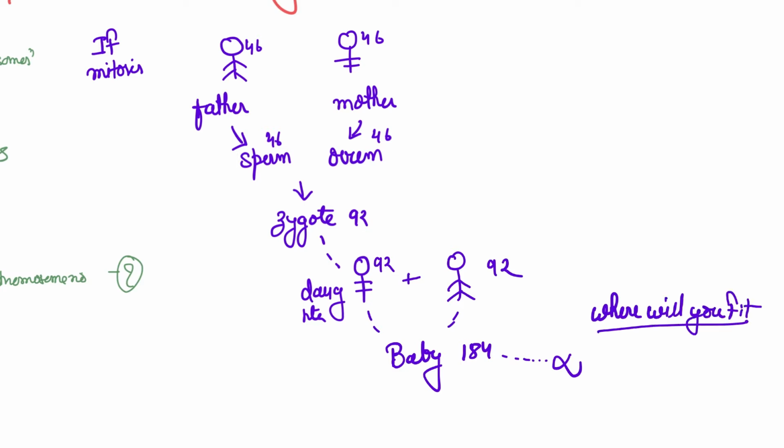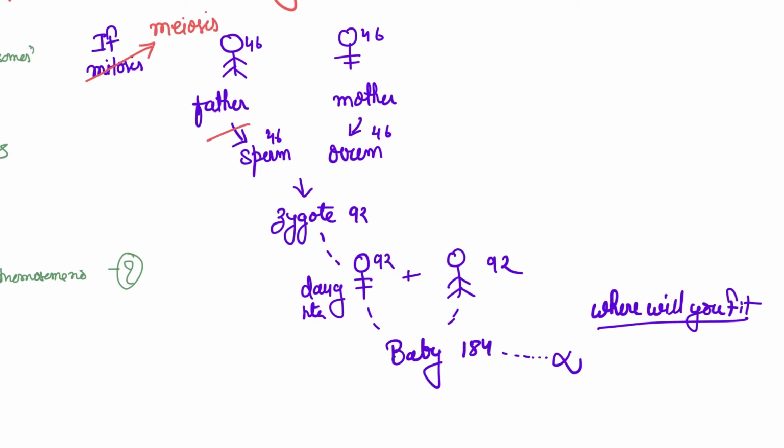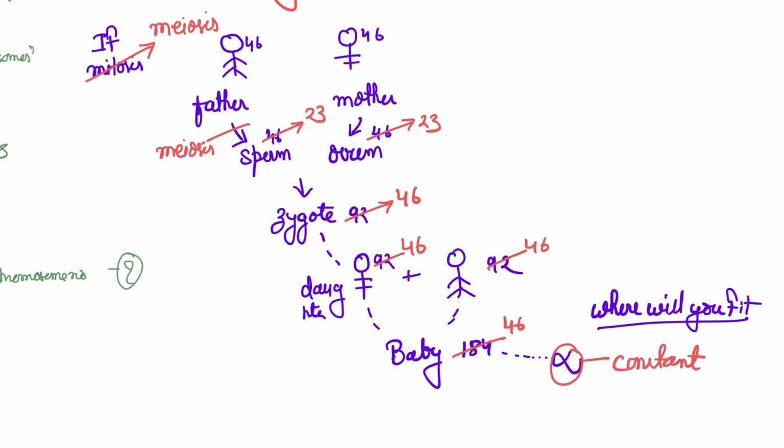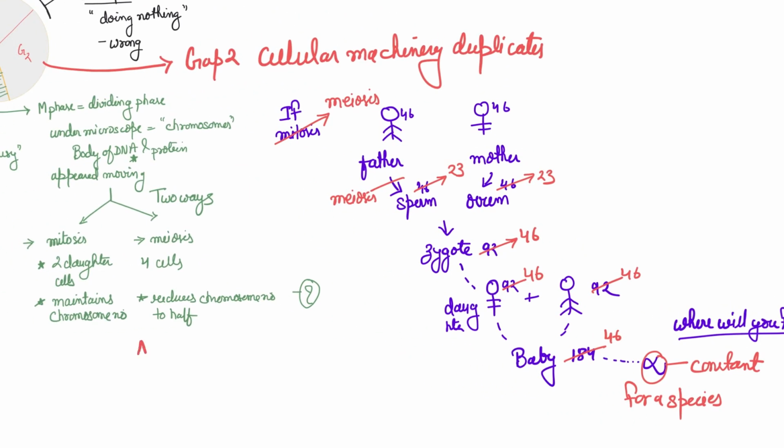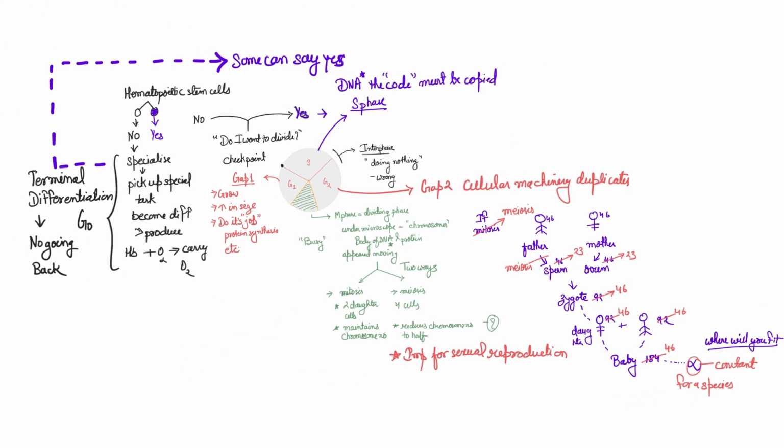Where will you fit all these chromosomes, right? So this is just impractical. So that is why we have meiosis. So sexual reproduction always happens with meiosis. So meiosis reduces the chromosome number to half. So sperm and ovum end up with just 23, and zygote with 46. And at each step, the gametes which unite to form a zygote will end up with half the chromosomes. So you see, meiosis is absolutely necessary for sexual reproduction to happen. That is the importance of meiosis.